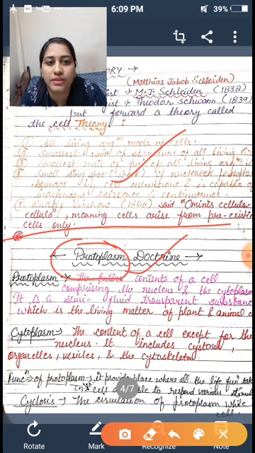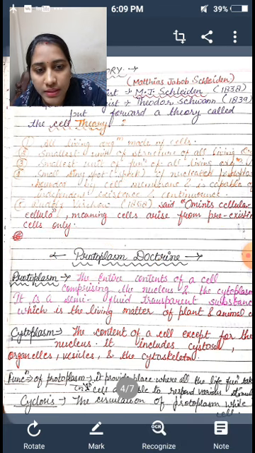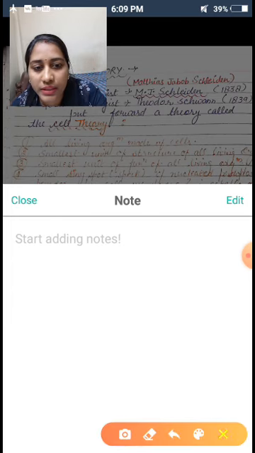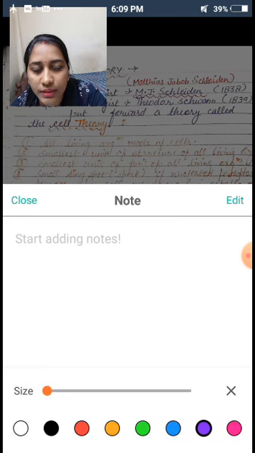To understand this term, what is protoplasm? Actually, protoplasm is the entire content of a cell. Let's understand with the help of notes, with a diagram. There is a structure of a cell.